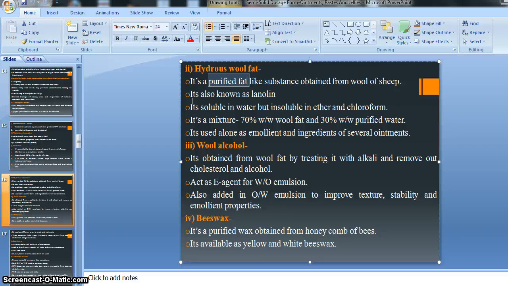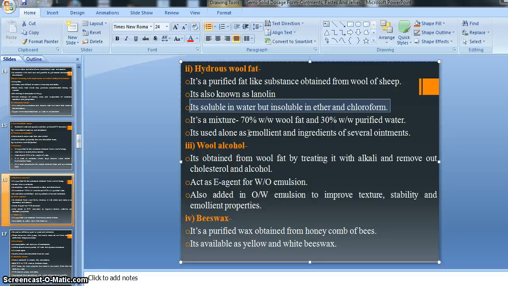Then, as I said, hydrous wool fat is also known as lanolin. This is another name of anhydrous wool fat, another name of wool fat, that is lanolin. Then it is soluble in water but insoluble in ether and chloroform. So this sentence gives the instruction regarding its solubility, meaning our wool fat is soluble in water.